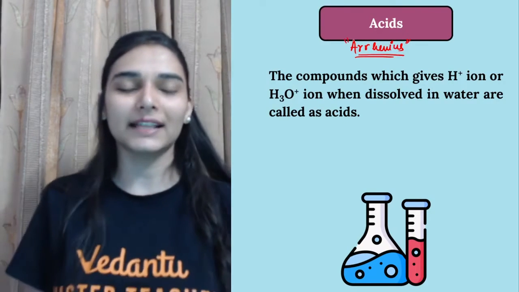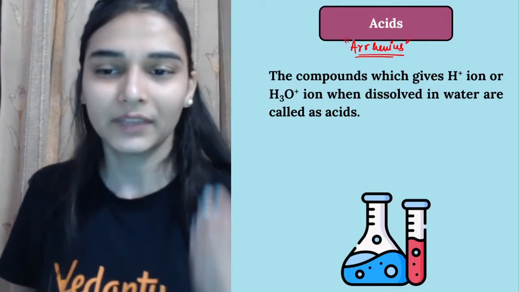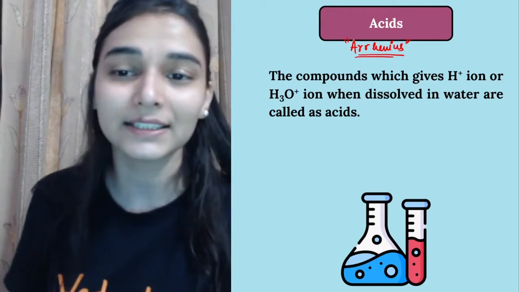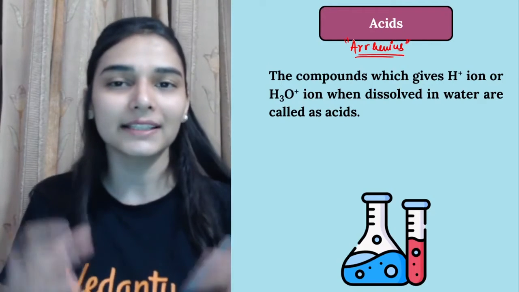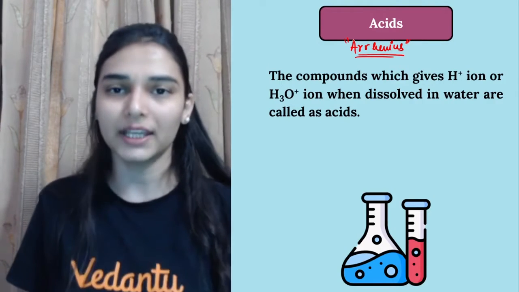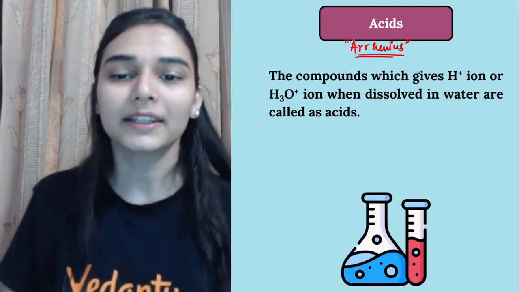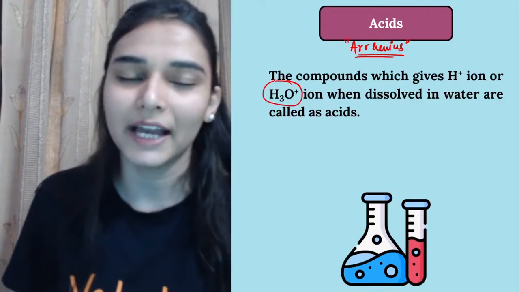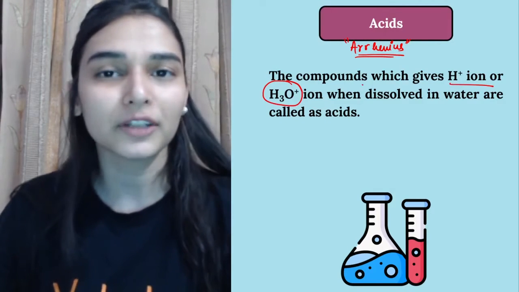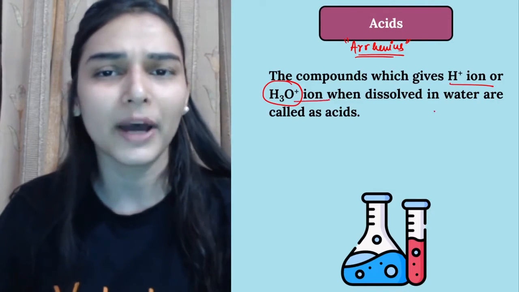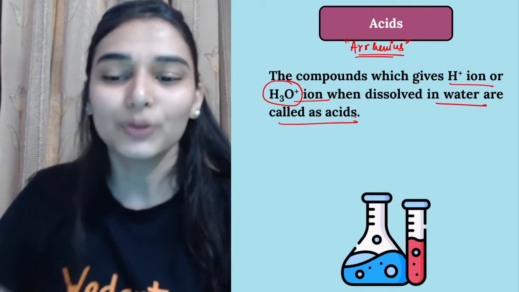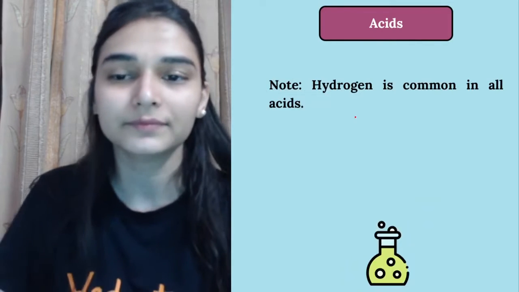So he gave the definition of acids and bases in terms of H plus ions. Arrhenius told us that acids are those substances which, if you add them into water, give you hydronium ions, or simply H plus ions. So the compounds which give H plus ions or hydronium ions when dissolved in water are known as acids. Let's have a look at an example.